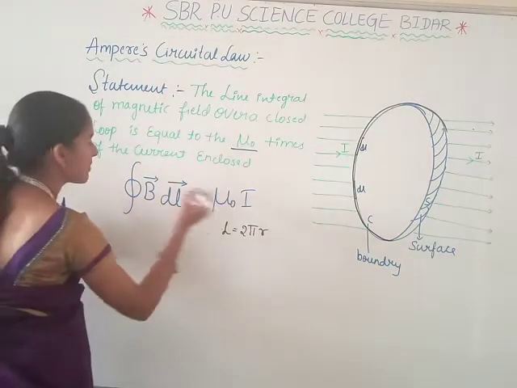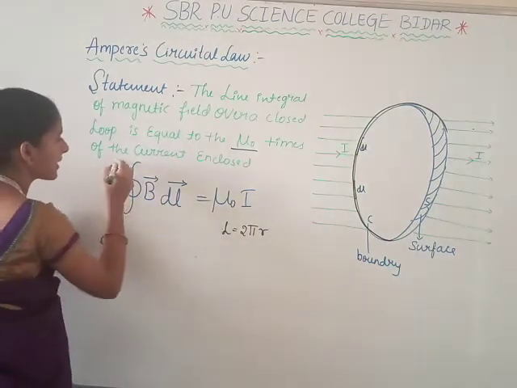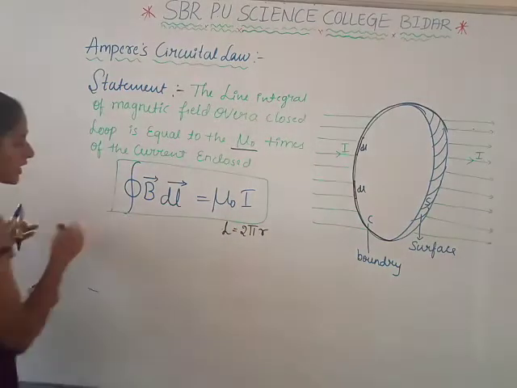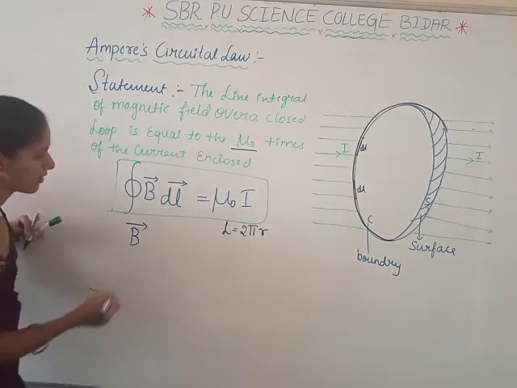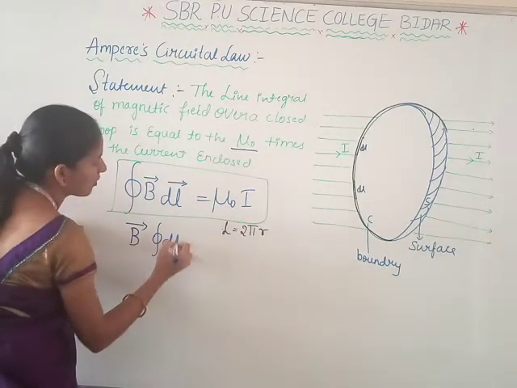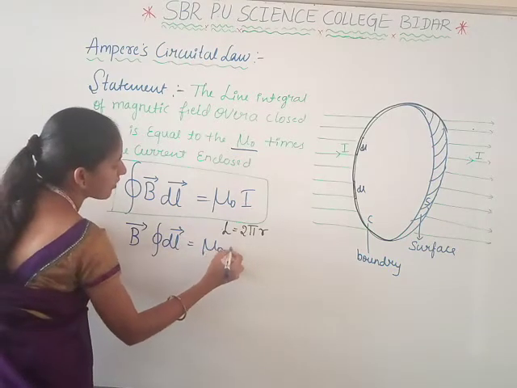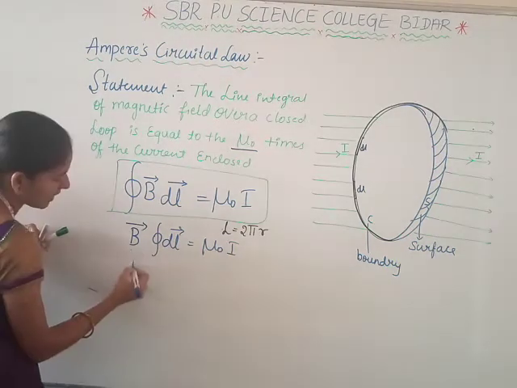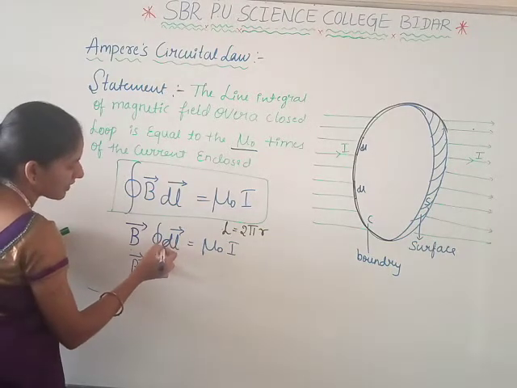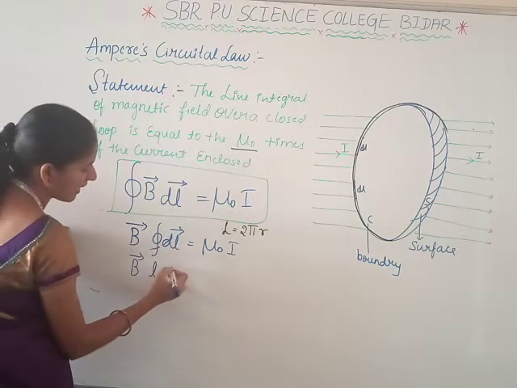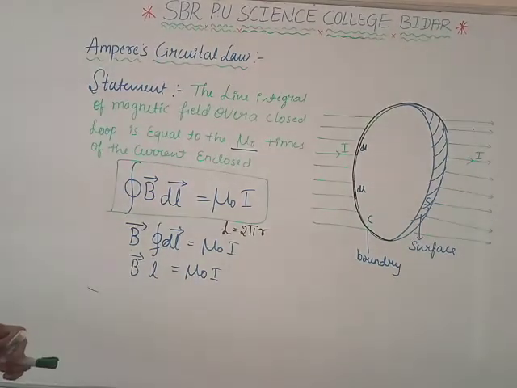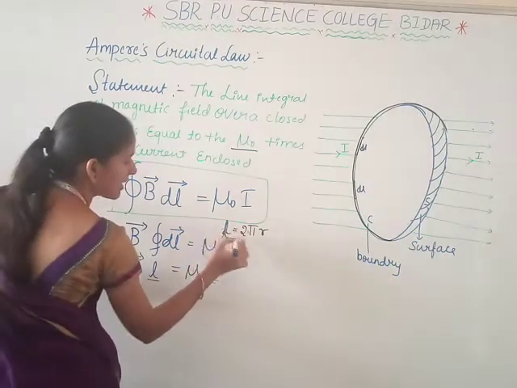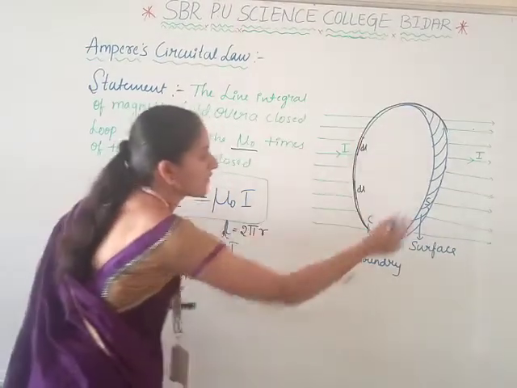Now, by using the expression of Ampere circuital law, B is a constant, so take B outside. The closed integral of dl is equal to L, so B times L is equal to mu naught times I. We know the value of L, that is L is equal to 2 pi r, the circumference of a circle.